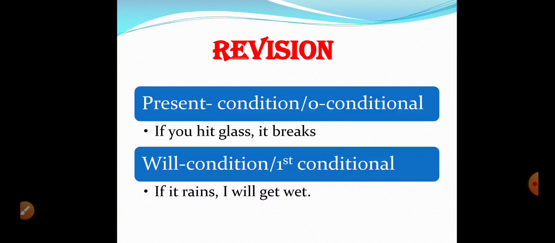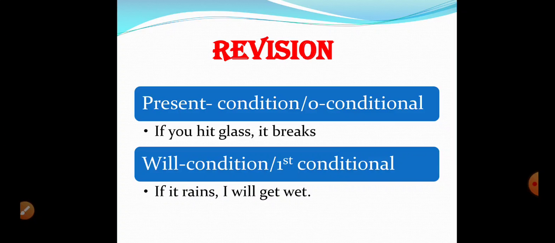Then we had discussed will condition, also called the first conditional. If it rains, I will get wet. In this sentence, you see the first clause, the conditional clause, is in the present simple tense, but the result is in the will condition, which means it has will in it. So present simple and will. This way we express things that are possible to happen.